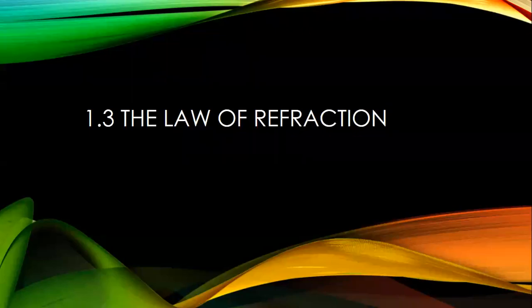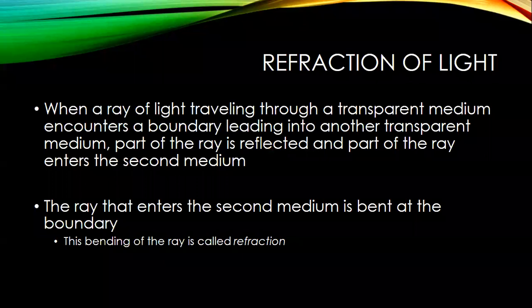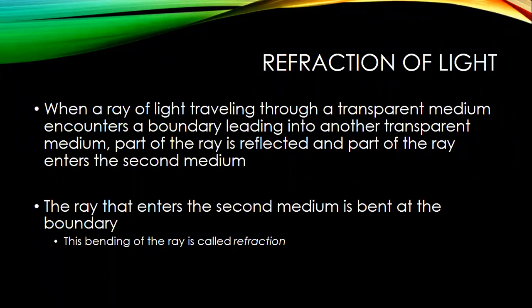The law of refraction. The refraction of light happens as we go from one medium to another because the index of refraction changes from one medium to another. Effectively, it changes its speed. Now, when light is traveling through air, it's traveling at about 3 times 10 to the 8 meters per second. When it enters glass, it travels at a much slower velocity. And as a result, this ends up changing the way that the wave fronts will propagate.